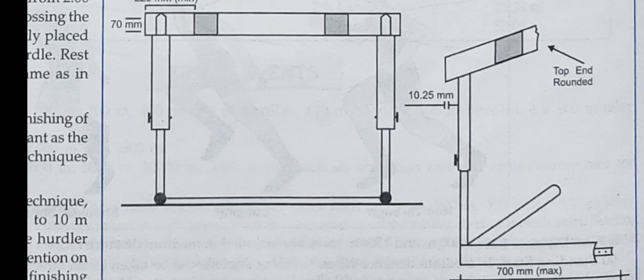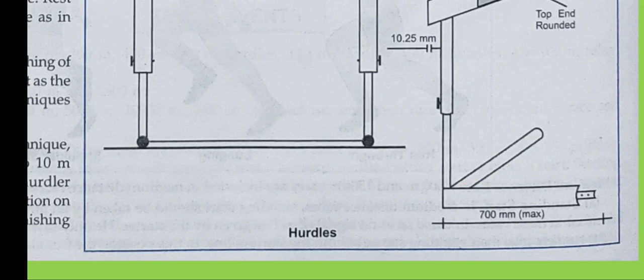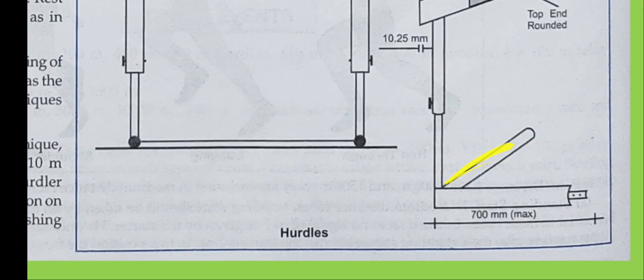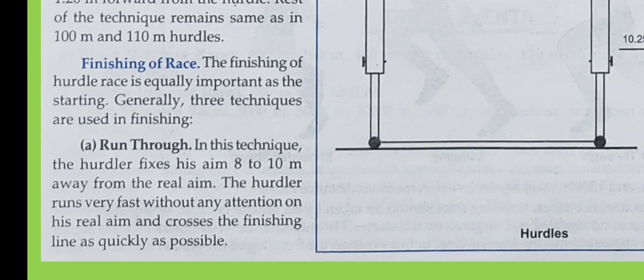You can see they have given the measurement of this rack, which you can move up and down. It is made of metal, and you can pull it up. You can increase or decrease the hurdle's height. Lower, you can have the maximum of 700 mm. Clear? That is near 70 centimeters. This is the base on which the hurdle stands. When we have the offline session, at that time I will show this hurdle.